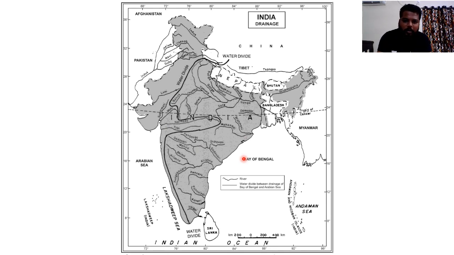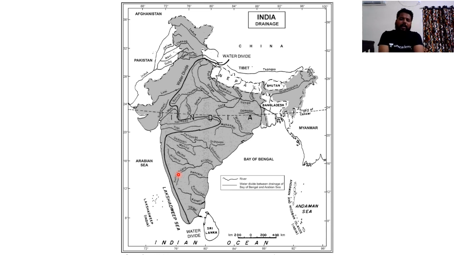Do remember this point. See, you can see the water divide. In general, the water divide between the eastern rivers and western rivers is made by this particular region. So the Western Ghats act as the water divide between the rivers which are present on the eastern margins and western margins. We would be seeing later on what exactly a water divide is.